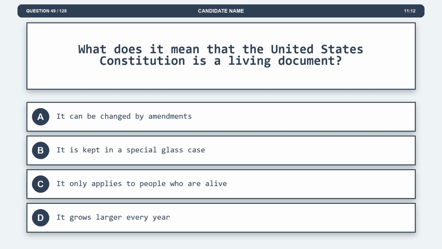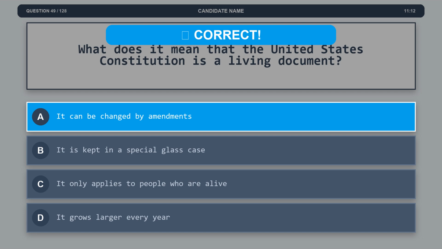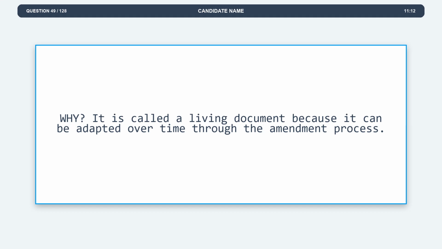Question 49. What does it mean that the United States Constitution is a living document? Option A, it can be changed by amendments. Option B, it is kept in a special glass case. Option C, it only applies to people who are alive. Option D, it grows larger every year. The correct answer is option A, it can be changed by amendments. Explanation. It is called a living document because it can be adapted over time through the amendment process.